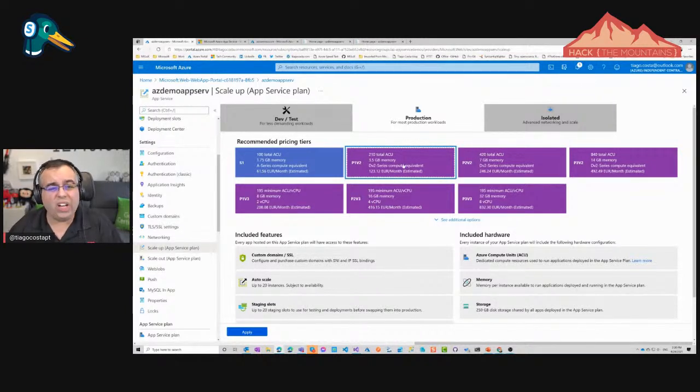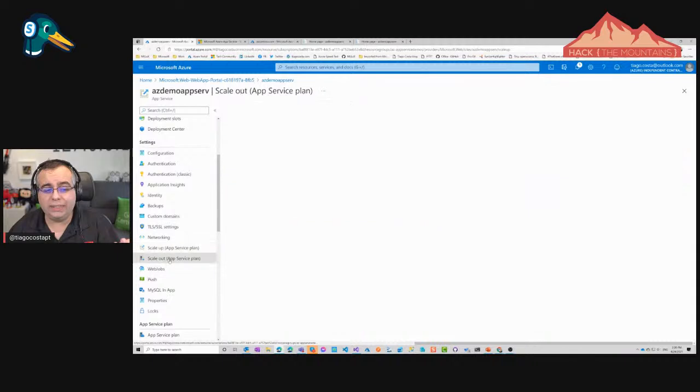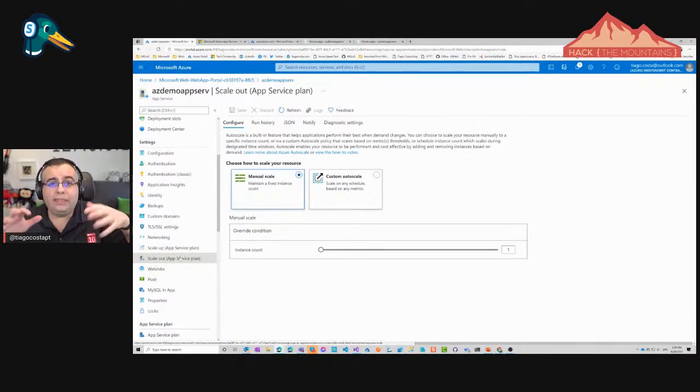But this is not a good idea, to be honest. What we prefer to do is scale out. If I have 2 machines, I get higher availability, and my application is distributed across different machines. We gain way more than just having one super large machine. In scale out, I have 2 options. Manual scaling: do you want 2 instances? Yeah, I want 2 instances. Just do this, press save, and you will get 2 instances. There is nothing more that you have to do.